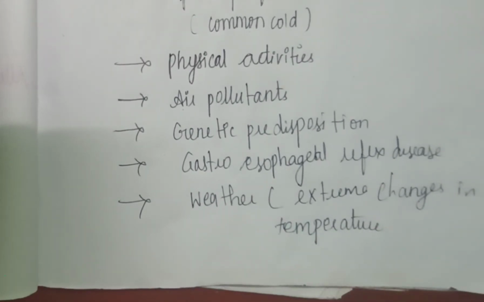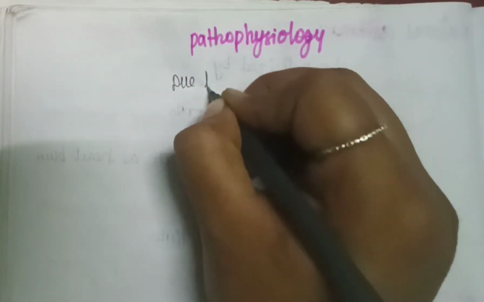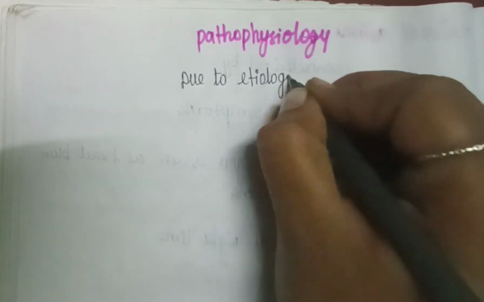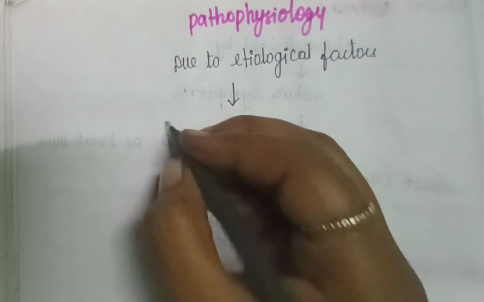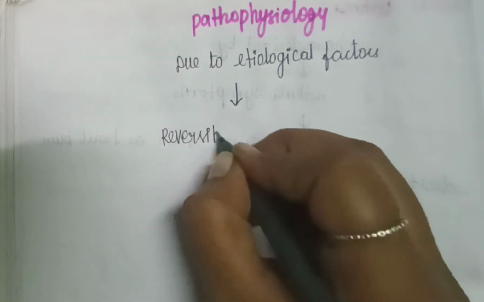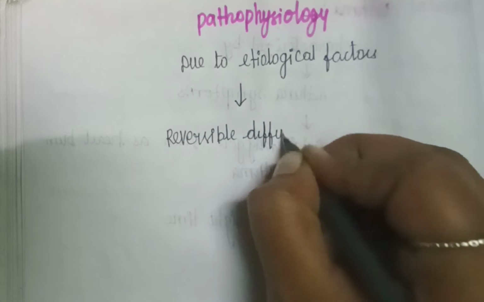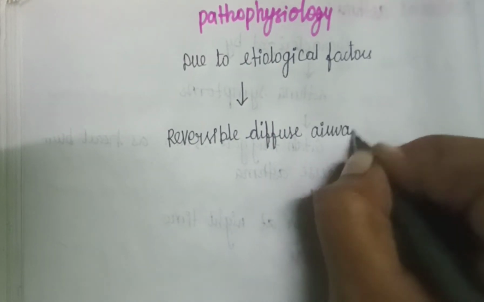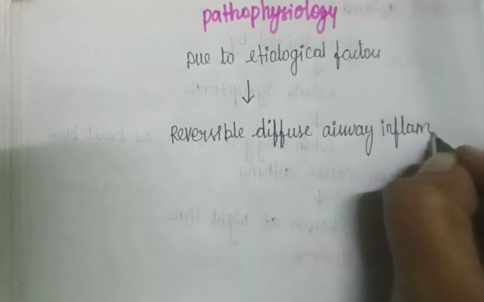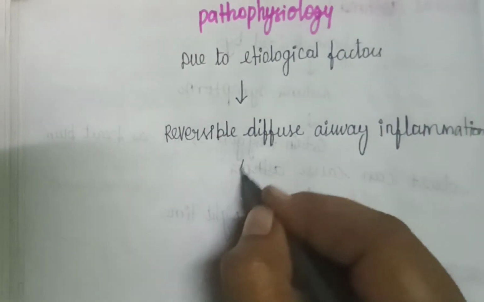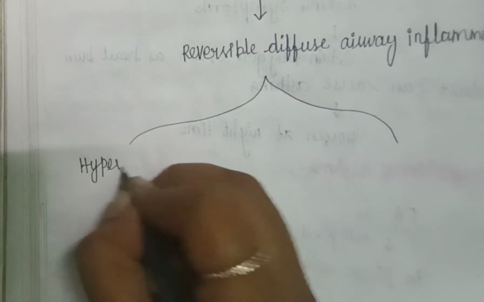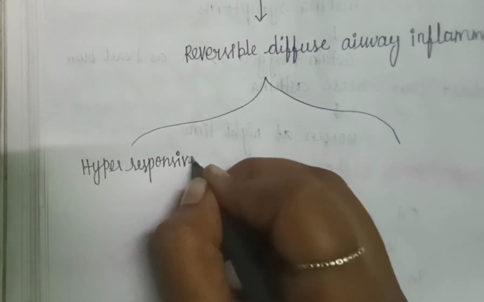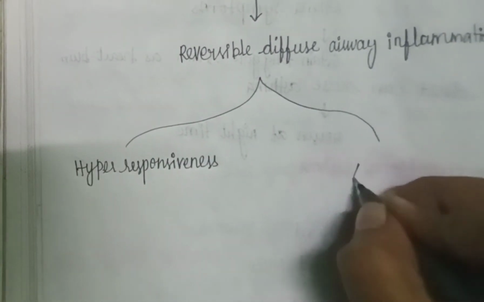Next we are going to see the pathophysiology of asthma. Due to some etiological factors, it leads to reversible diffuse airway inflammation, which causes hyperresponsiveness and airflow limitation.